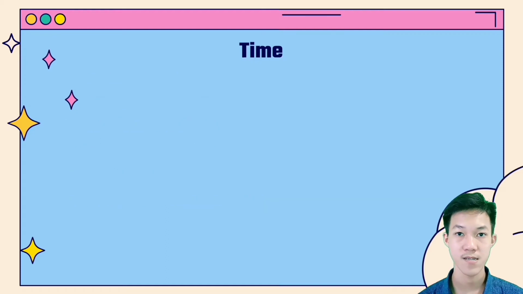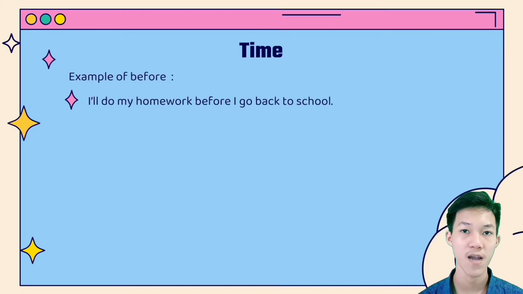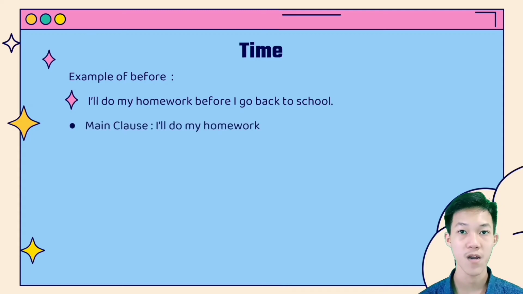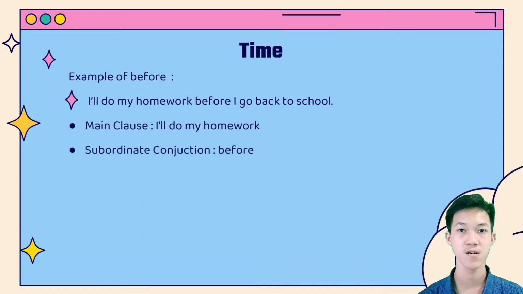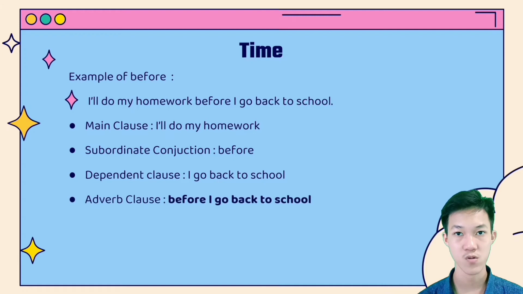So the third is the example of before. I'll do my homework before I go back to school. The main clause is I'll do my homework. The subordinate conjunction is before and the dependent clause is I go back to school. So the adverb clause is before I go back to school.